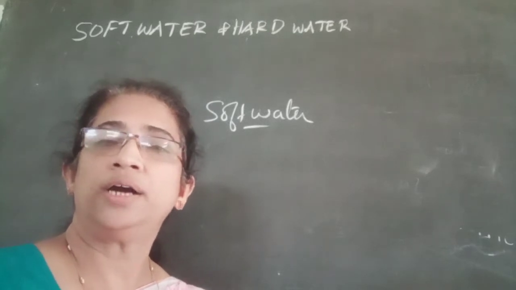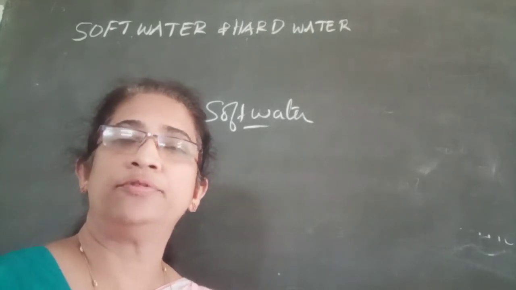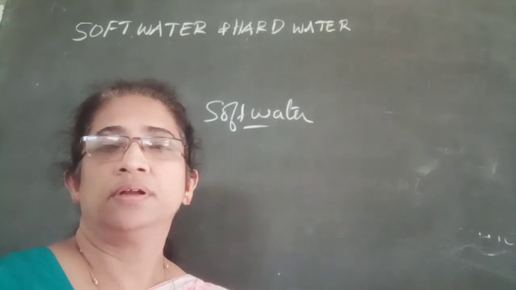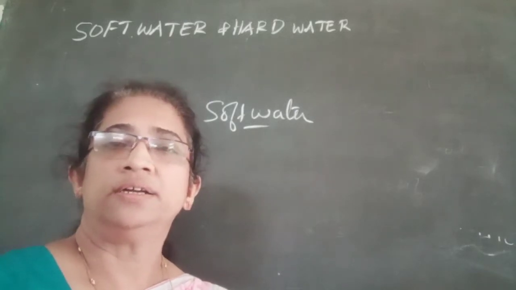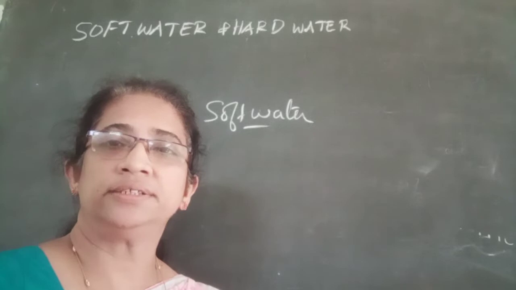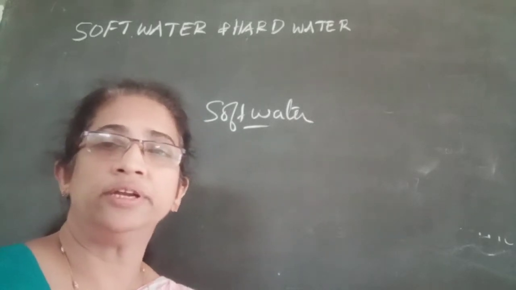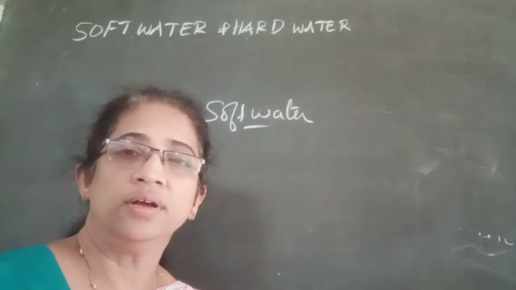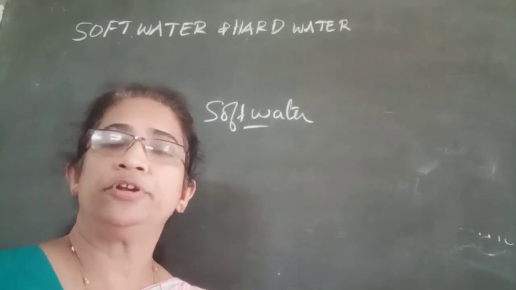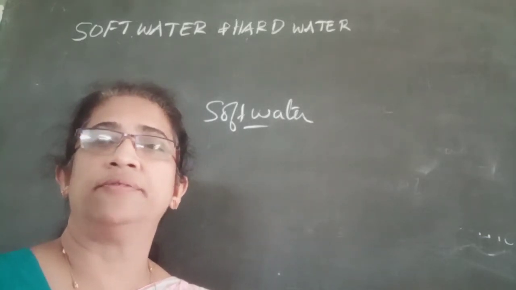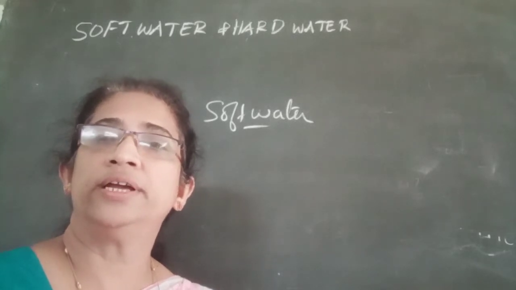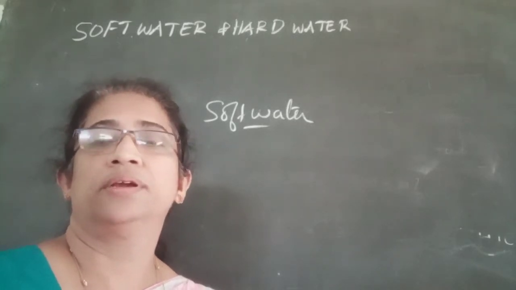We know that water is a compound with the molecular formula H2O. Pure water is colorless, tasteless and neutral to litmus, meaning neither acidic nor basic. The boiling point of water is 100 degrees Celsius and the freezing point is 0 degrees Celsius.